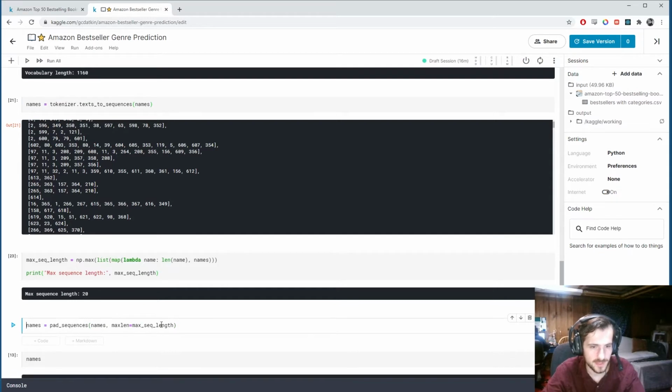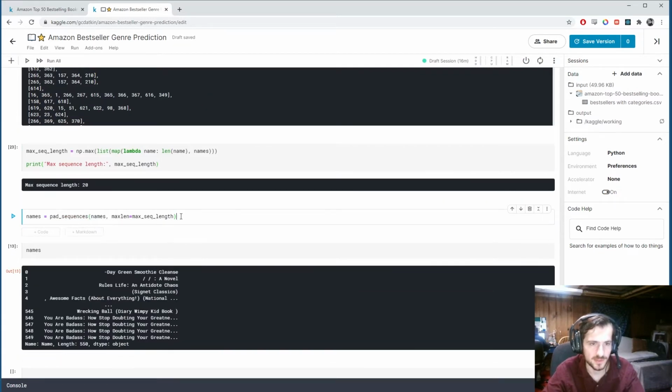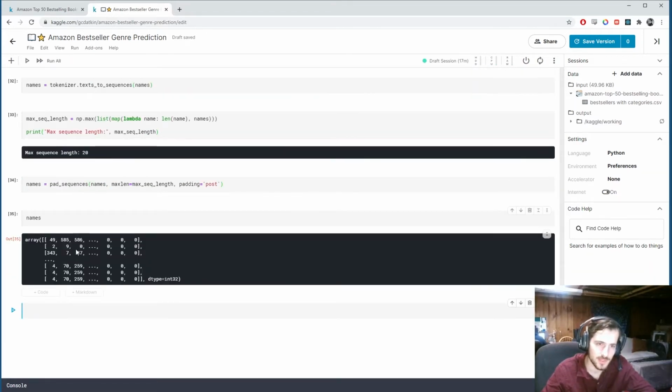You'll see that now we pad the sequences using this max sequence length. And actually, let me specify padding equals post. It doesn't matter so much, but padding normally will put the zeros at the beginning of the sequence. If I specify padding post, it'll put the padding at the end of the sequence. Alright, so I'll run through, and now you can see that the original sequence, which was originally 2, 9, is now 2, 9, followed by 18 zeros, so that each sequence is of length 20.